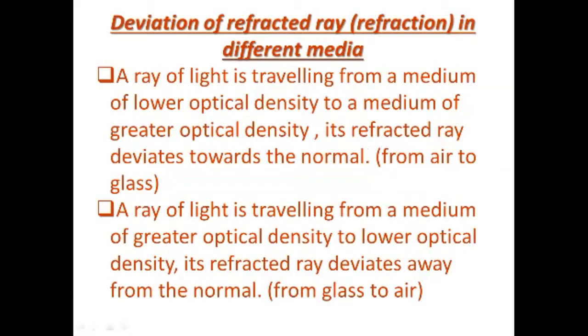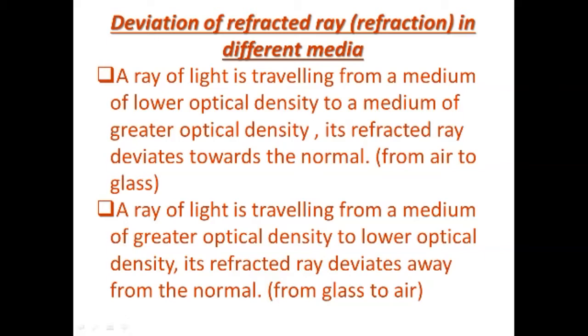Its refracted ray deviates towards the normal. From air to glass is the example. And a ray of light is traveling from a medium of greater optical density to lower optical density. Its refracted ray deviates away from the normal, from glass to air.